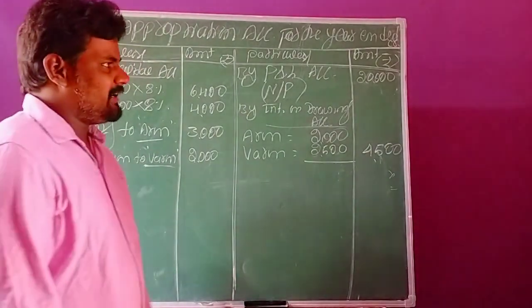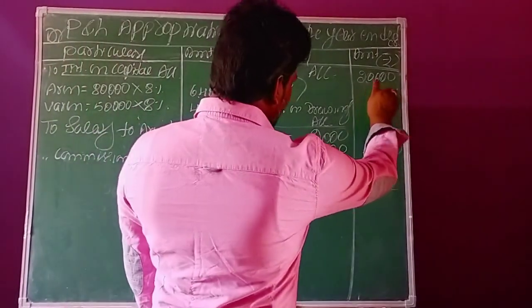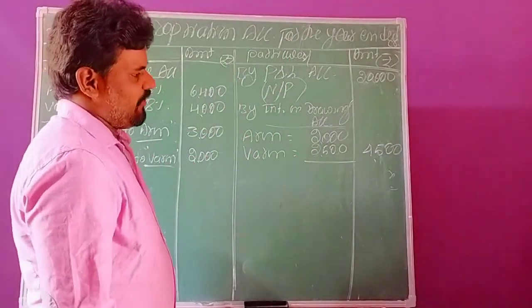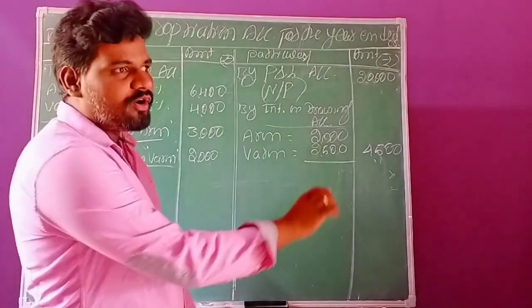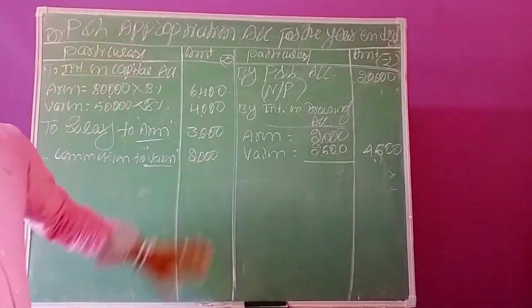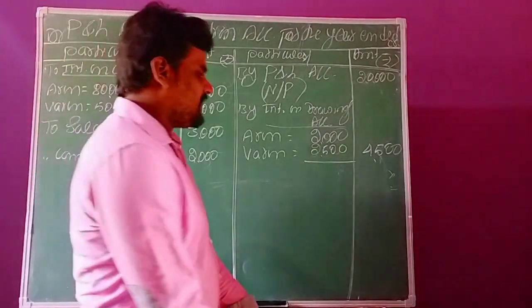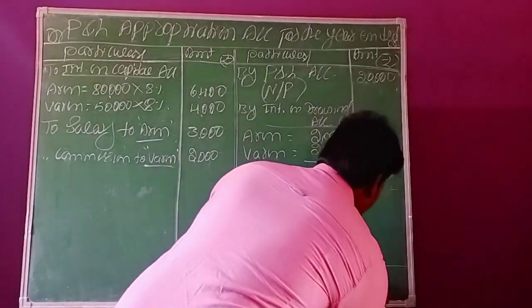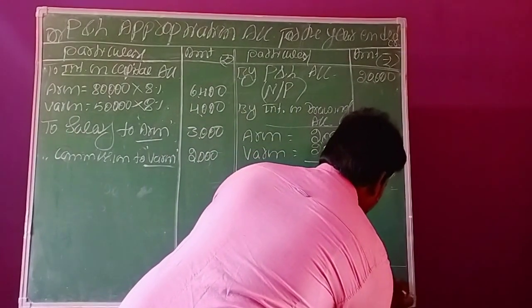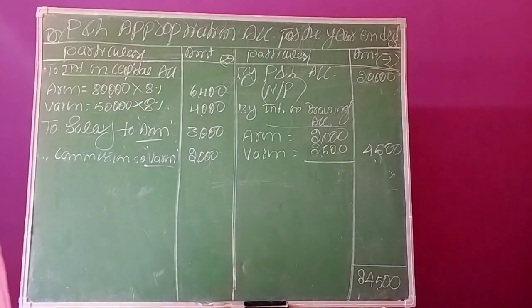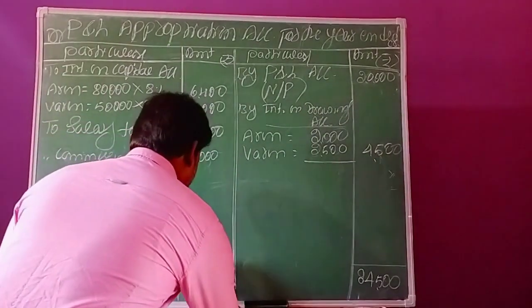The total credit balance is 20,000 plus 4,500, which is 24,500. So make the total on the credit side, 24,500. The total balance we have to transfer to the debit side.